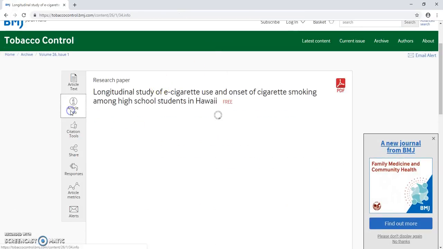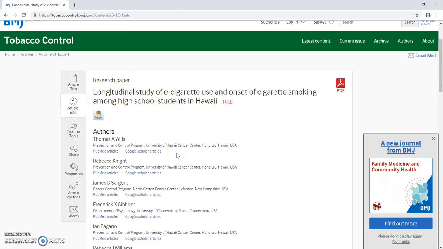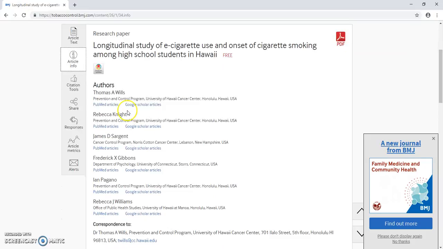So let's see the article info, see what they have on this. Authors are Thomas A. Williams, Preventative Control Program, University of Hawaii Cancer Center. So he seems like a pretty reputable guy.